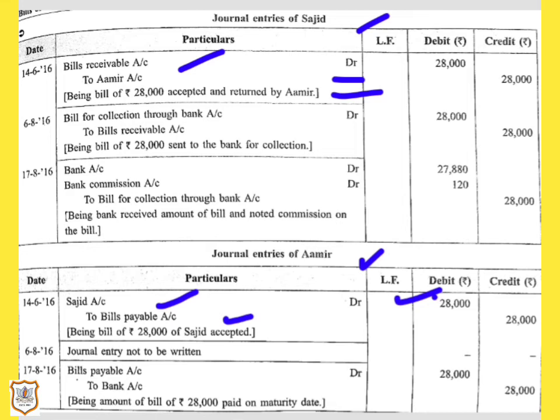Now this is the case when the bill is sent for collection to a bank or a shop. Let us see what is given in the question. It is given in the question that Sajid sent this bill to the bank for collection on 6th August 2016. So first let us understand this.